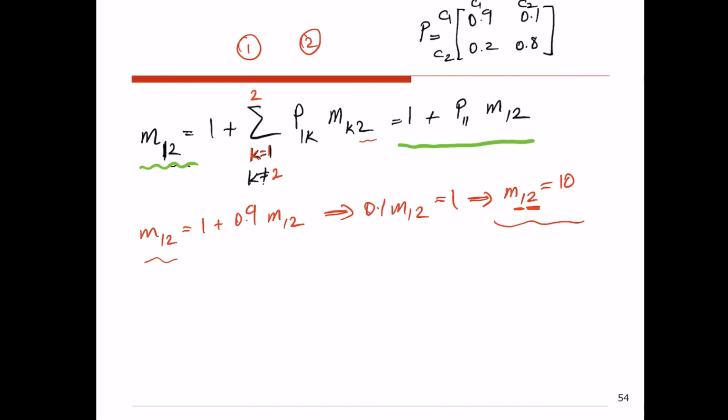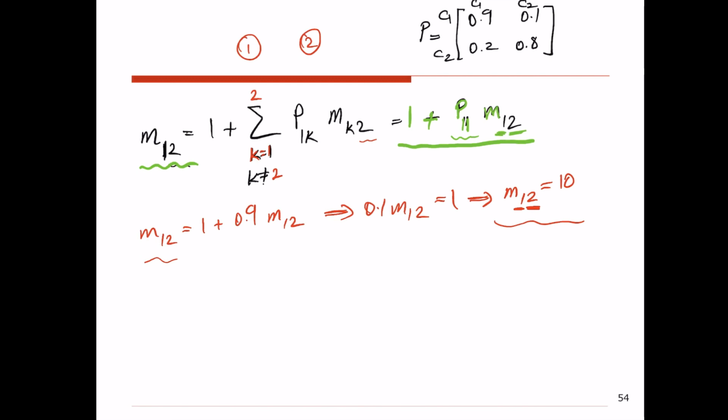I either go from state 1 to state 2 right away, that's one step, or I go from state 1 to state 1 first with probability P11, and then I will take whatever number of transitions are needed for me to end up at state 2 for the first time, assuming that right now I am at state 1, because remember the first step is from state 1 to state 1, so I'm still at state 1.